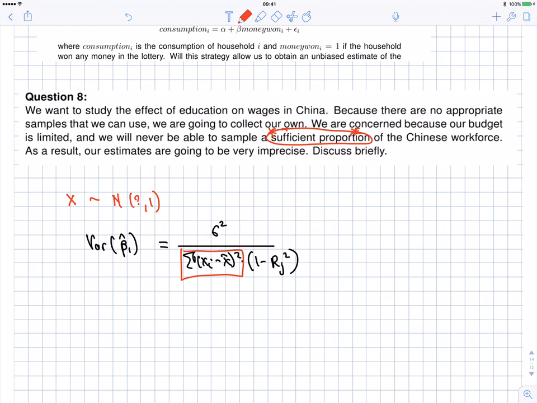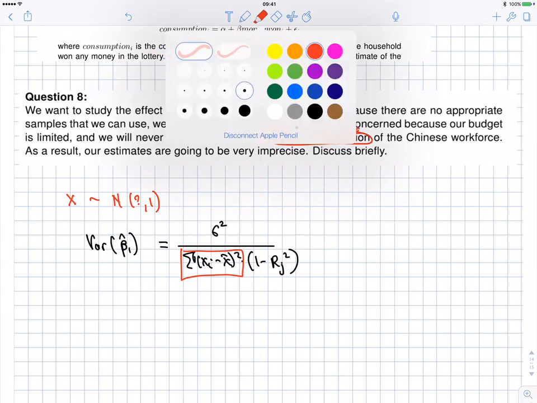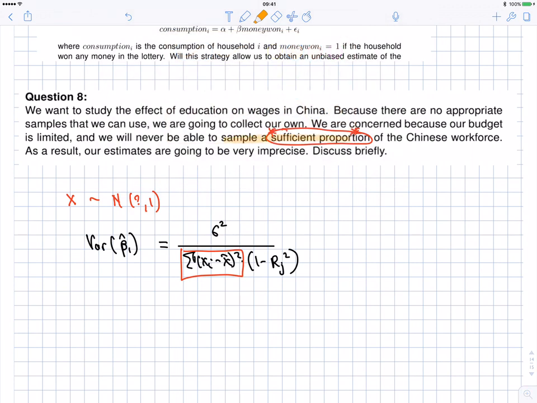So Dragos said, but well, we might have some problems if the sample is not representative. Of course we will have. But there's no indication in the question that you have those kind of problems. So you should assume you don't have them. Actually, you should assume the only problem that you have is what's stated here: that you're worried that the sample will never be a sufficient proportion of the Chinese population. Should you worry about that? No. You shouldn't. Okay?